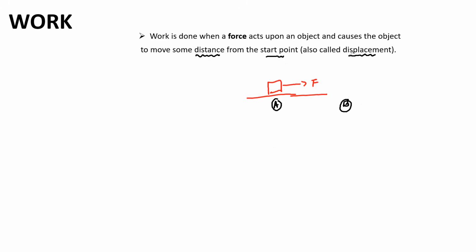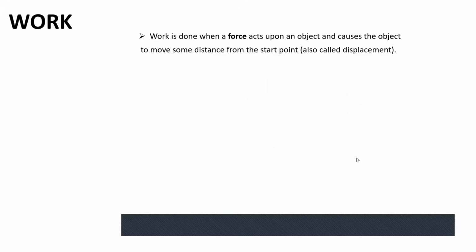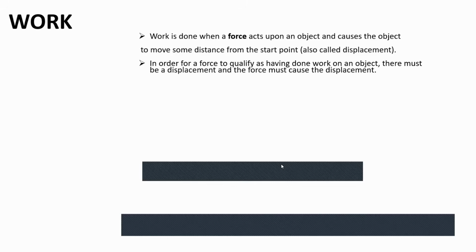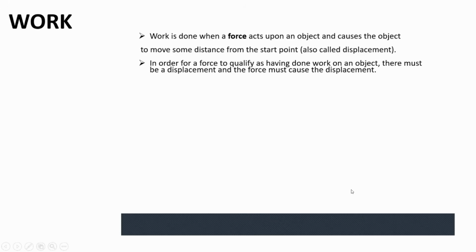The object will displace. And when that happens, we conclude that work is done. There must be a force, and the force must cause the displacement. Now, again, just to reiterate, it's important to understand that without displacement, there can never be any work done. There must be a displacement, a movement that is caused by the force acting. Then we can qualify to having said that work is done on that particular object.